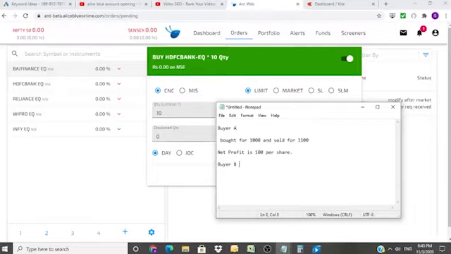Buyer B sold for 1000 and bought for 900. Net profit and net effect is the same.